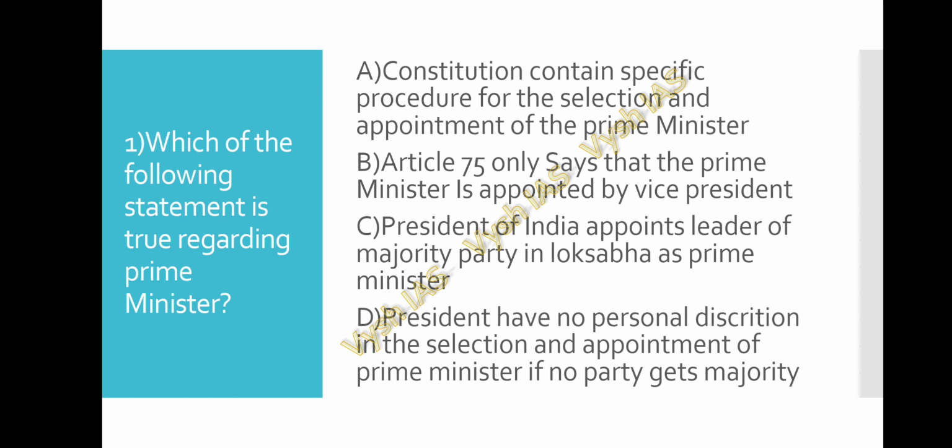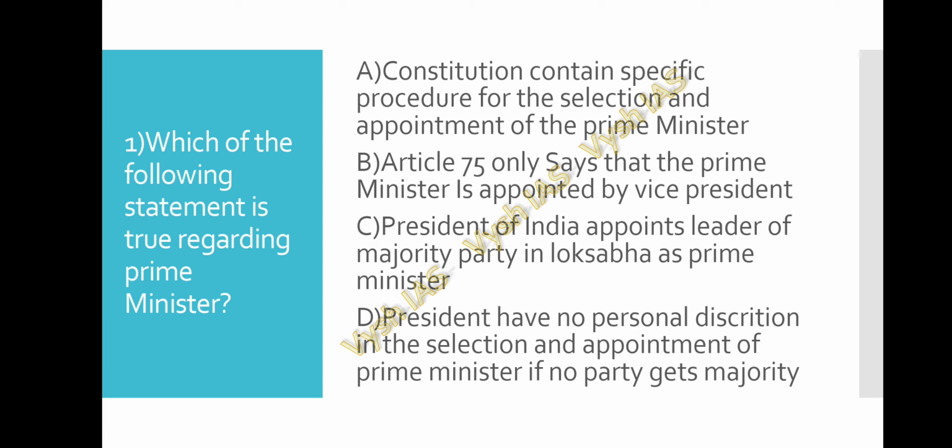Question number 1. Which of the following statements is true regarding the Prime Minister? Option A. Constitution contains specific procedure for the selection and appointment of the Prime Minister. Option B. Article 75 only says that the Prime Minister is appointed by Vice President. Option C. President of India appoints leader of majority party in Lok Sabha as Prime Minister. Option D. President has no personal discretion in the selection and appointment of Prime Minister if no party gets the majority.